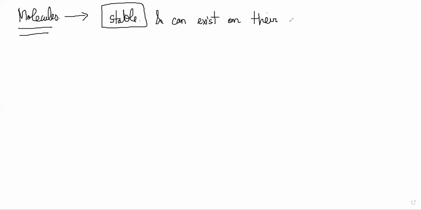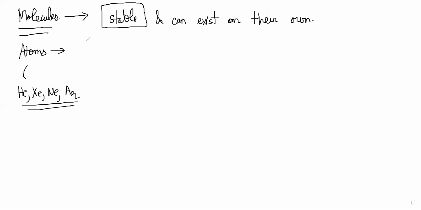But again, the key idea about a molecule is what? This is related to the first idea that you were saying, that atoms will react and all, right? Atoms will take part in reactions. Molecules will be stable and can exist on their own. Atoms will not be able to exist alone, because they are highly reactive. Most atoms will not be able to stay on their own, except for some atoms like helium, xenon, neon, argon, the noble gases.